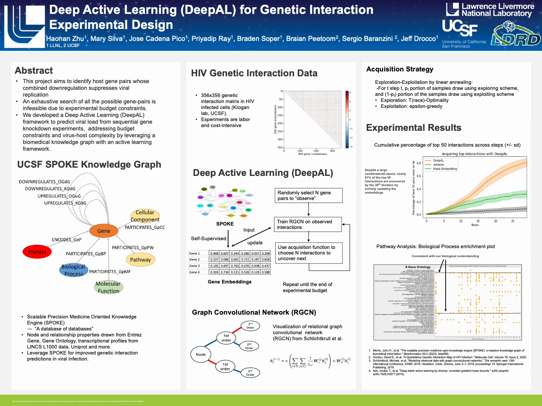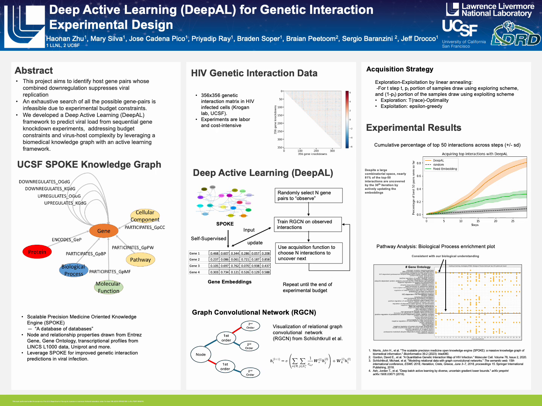I'm here to present our work on deep active learning for genetic interaction experimental design, and this work is done in collaboration with UCSF. One of the most effective methods to hinder viral infection is to directly modulate the host gene expressions. The overall goal of this project is to identify host gene pairs whose combined downregulation suppresses viral replication. However, a naive exhaustive search of this combinatorial space is simply infeasible due to limited experimental budget.